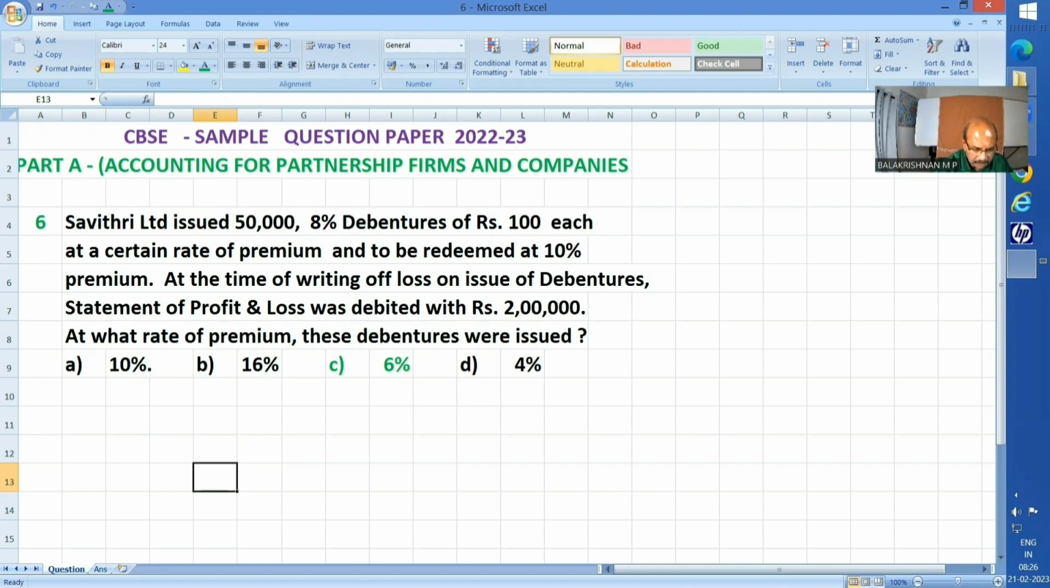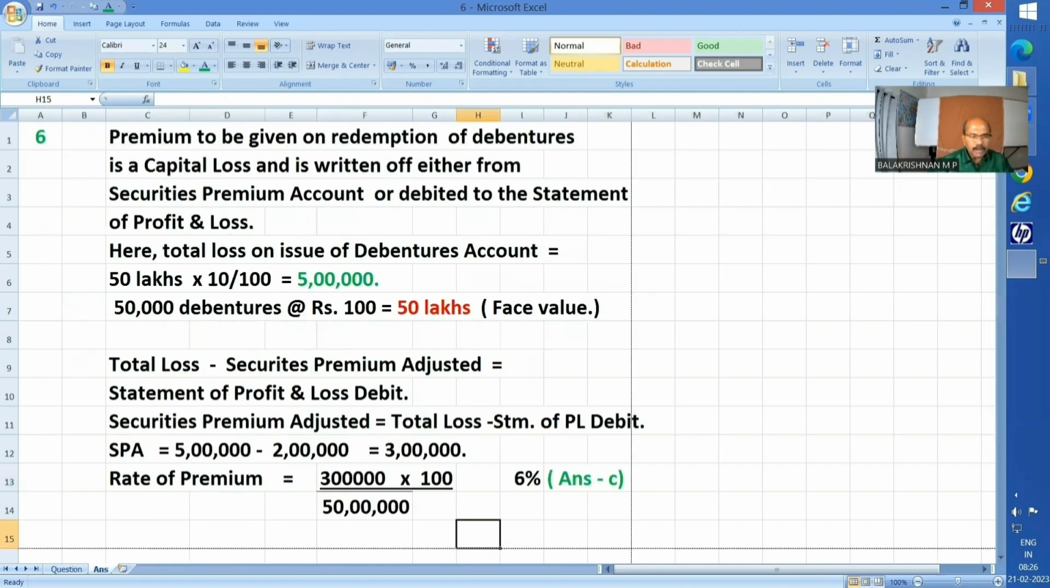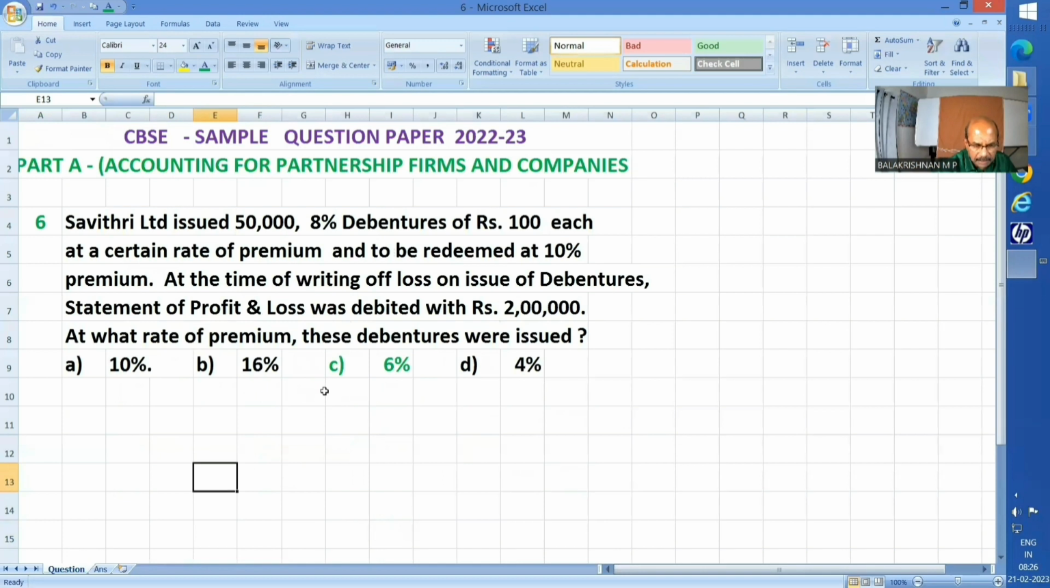And my explanation is like this. Well, premium to be given on redemption of debentures is a capital loss and is written off either from securities premium account or debited to the statement of profit and loss. Okay. Here, total loss on issue of debentures is equal to 5 lakhs. How? 50 lakhs into 10 upon 100, because at the rate of 10%, they need to redeem it. We are being told, right?